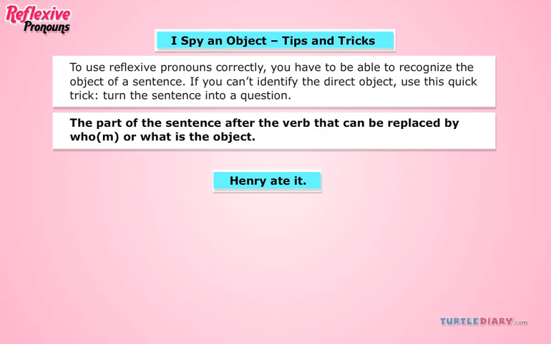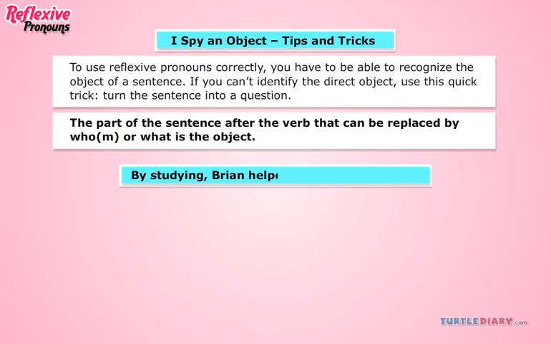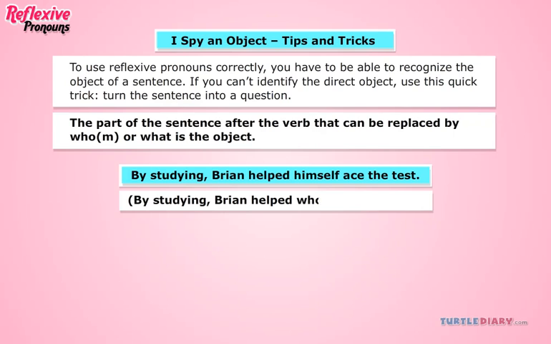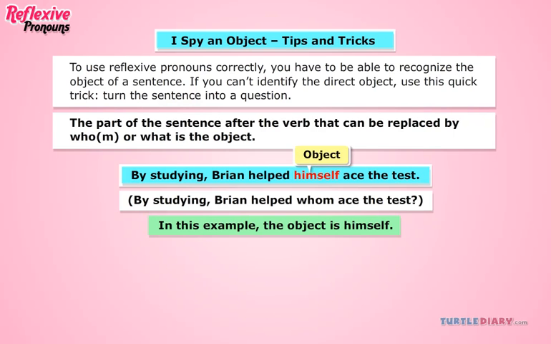Henry ate it. Henry ate what? In this example, ate is the verb and it is the object. By studying, Brian helped himself ace the test. By studying, Brian helped whom ace the test? In this example, the object is himself.